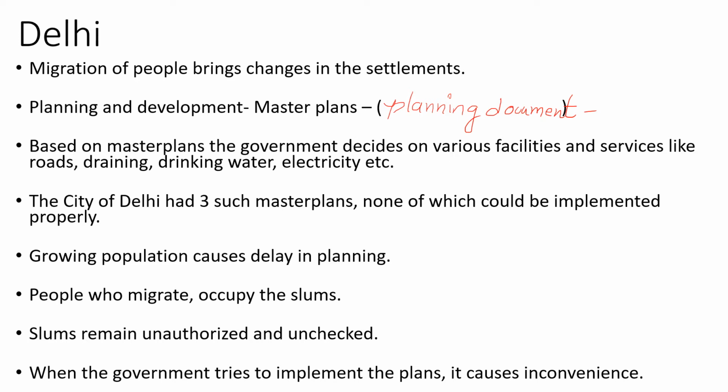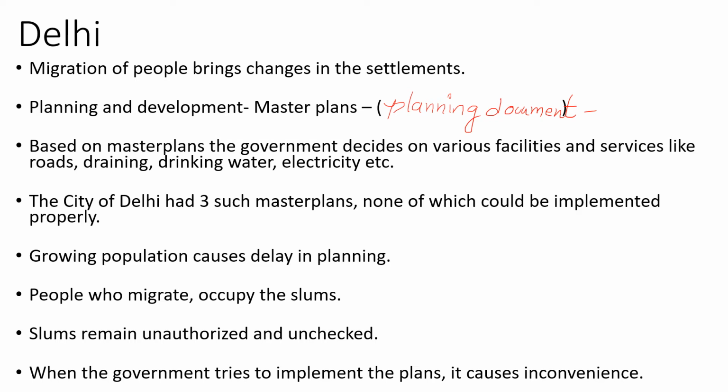That is the major reason why, not only in Delhi but in any big, metropolitan city, this is the problem, because many people migrate to these places and settle in slum areas. When the government tries to bring a master plan, it causes discomfort to the slum dwellers, and then these people seek the political support of the opposition parties, and that is how it creates a conflict situation.